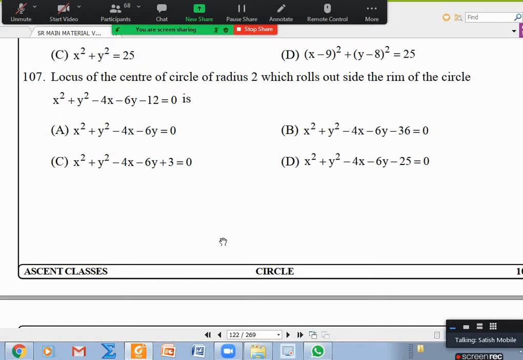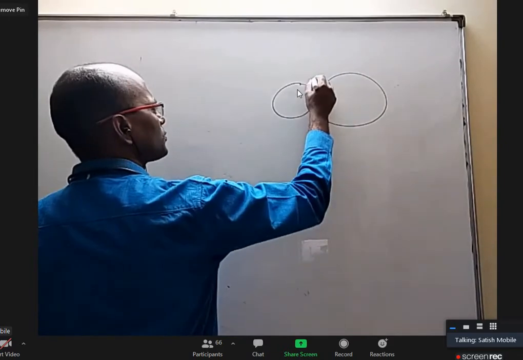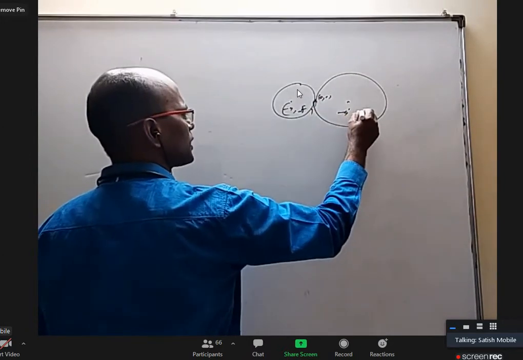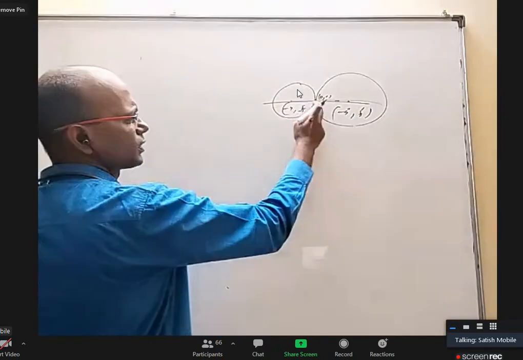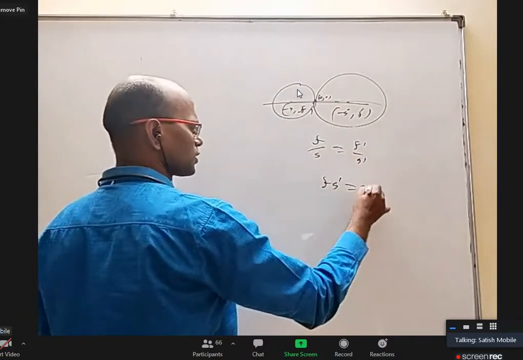I explained because earlier somebody asked this question, but I'll explain once again. Basically, there is a circle of radius 5 and a circle with radius 2 rolls on. Just for the recording purpose of the previous one, the two circles should be touching like this, where this is 0, 0, this is minus g, minus f, and this is minus g dash, minus f dash. If these three are collinear, then the slopes between these two are equal.